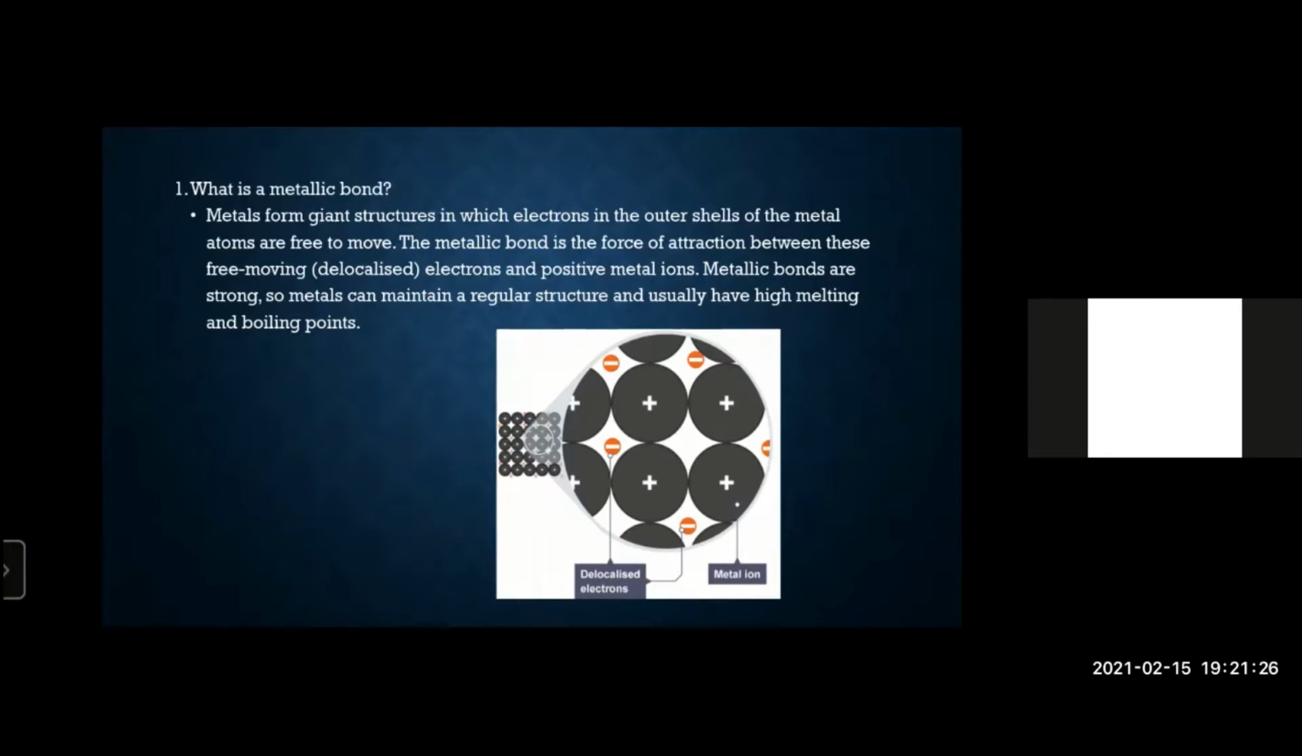It's a sea of electrons, and these electrons hold all the positive ions together, because theoretically positive ions or cations should be repelling each other. But why are they very close to each other? Because you have electrons, negatively charged particles between them, that are holding them together.